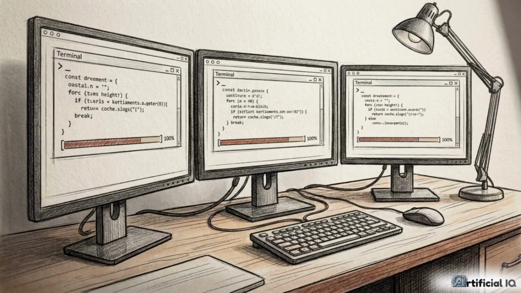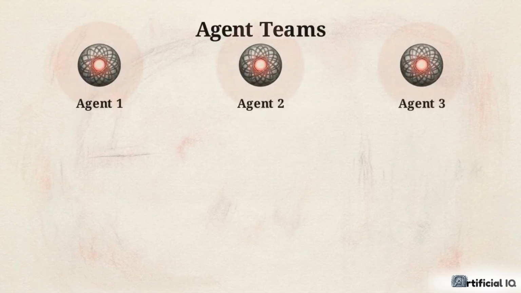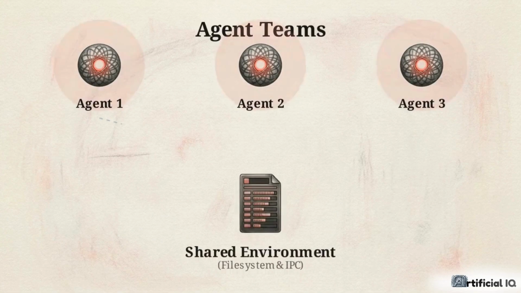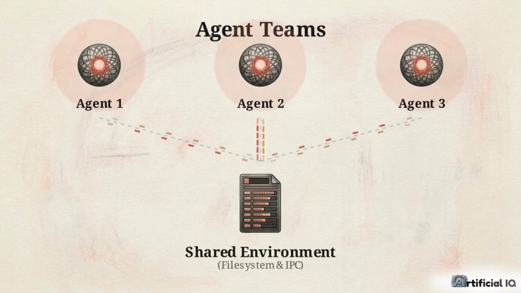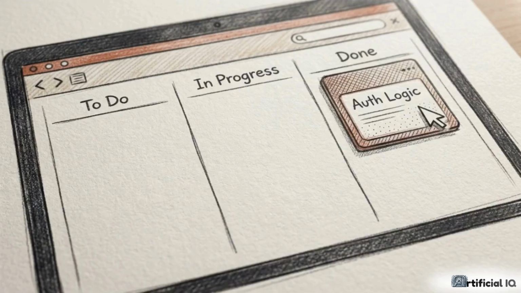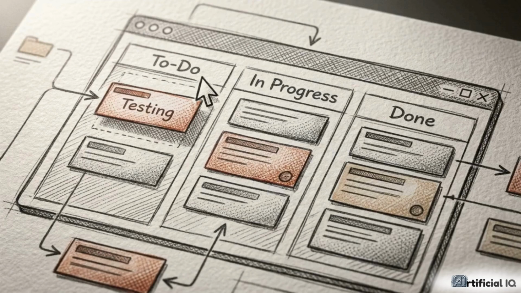Subagents solve context limits through sequential delegation, but enterprise workflows require true parallel execution. This diagram introduces agent teams. These are not parent and child processes. They are entirely independent, peer processes running simultaneously alongside each other. They coordinate their efforts through inter-process communication and a shared file system. The system relies on a self-claiming task model. As soon as one agent finishes writing authentication logic and goes idle, it immediately pulls the next unblocked item, like testing or documentation, directly from the shared list.